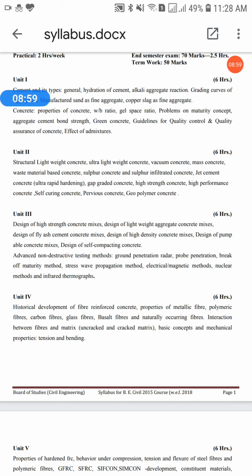FRC can be defined as a composite material consisting of mixtures of conventional concrete, meaning cement, mortar, fine aggregate, coarse aggregate. Now what is FRC? It consists of a mixture of cement concrete and discrete, uniformly dispersed suitable fibers. Uniformly dispersed is a must. Continuous mesh, woven fabrics and long wires are not considered to be discrete fibers. So this is all about FRC.